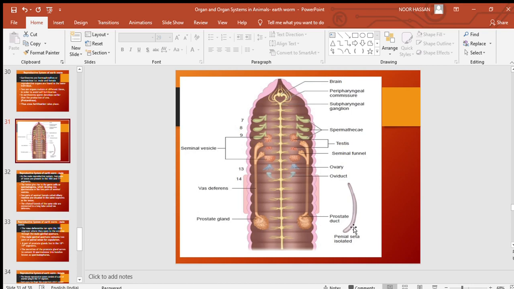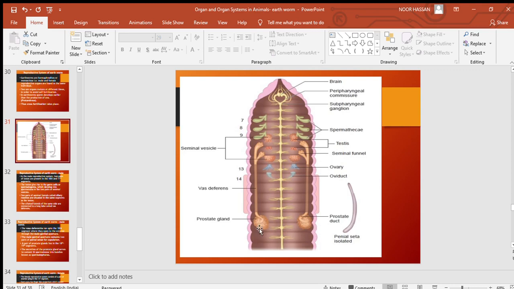So, paired penial setae are present in the male genital pore or aperture, and they are useful in copulation. Apart from it, you can see another structure which is called the prostate gland. A pair of prostate glands are present, and the secretions from the prostate glands cement spermatozoa into bundles. The spermatozoa formed from the testis, which develop in the seminal vesicle, are bundled together by means of the cement-like secretion from this prostate gland.